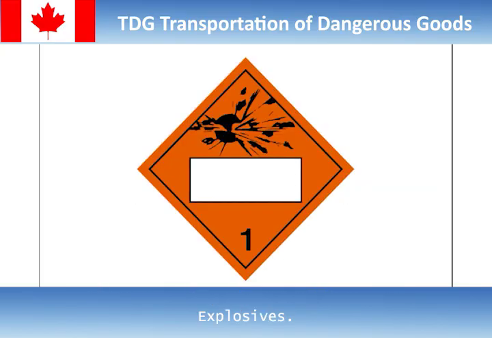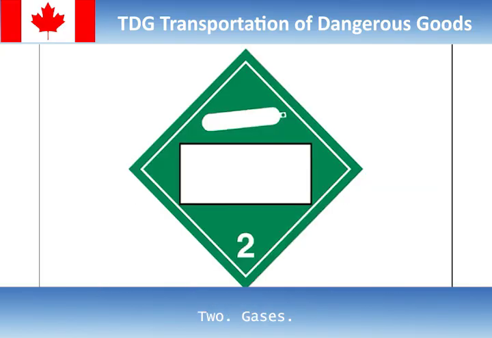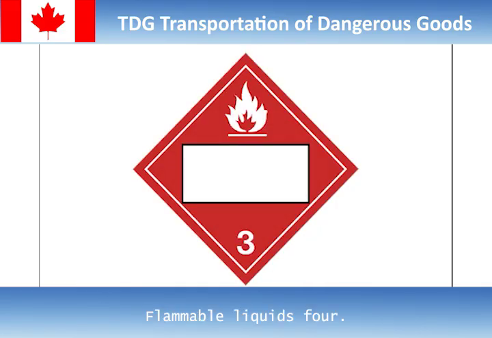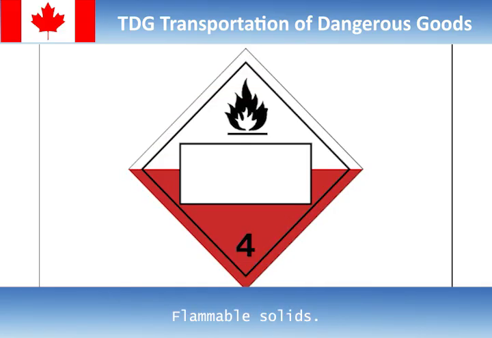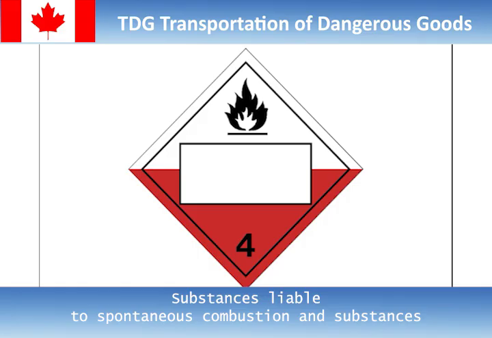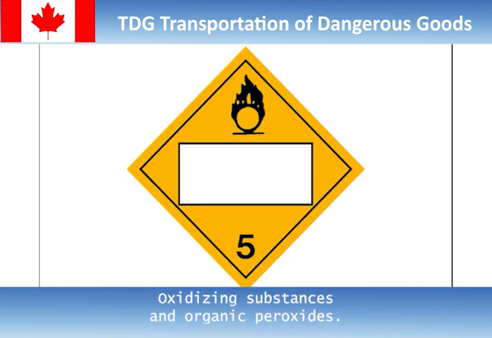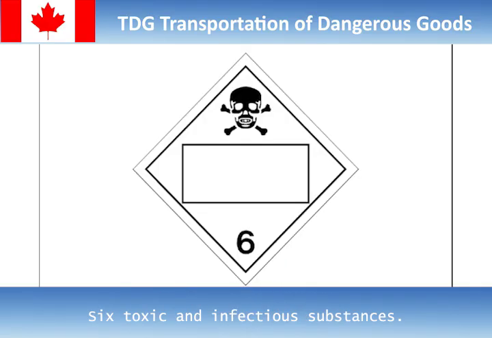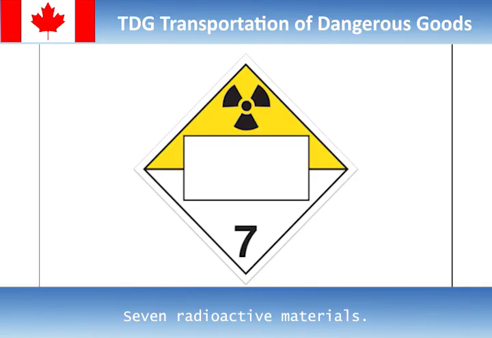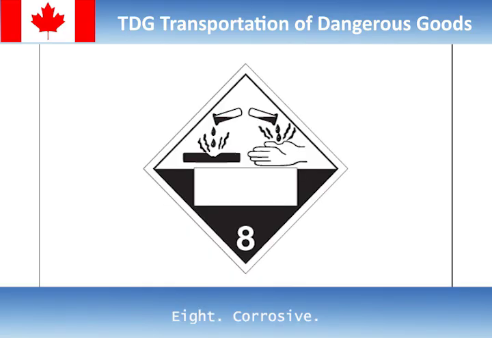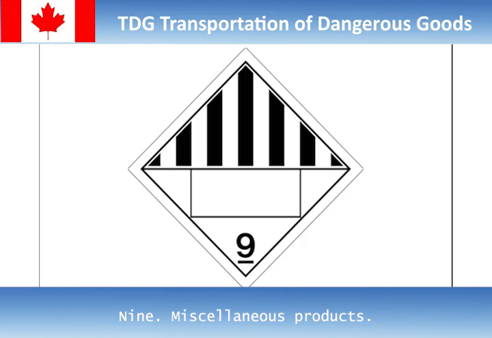1. Explosives. 2. Gases. 3. Flammable liquids. 4. Flammable solids, substances liable to spontaneous combustion, and substances that, on contact with water, emit flammable gases. 5. Oxidizing substances and organic peroxides. 6. Toxic and infectious substances. 7. Radioactive materials. 8. Corrosives. 9. Miscellaneous products, substances, or organisms.